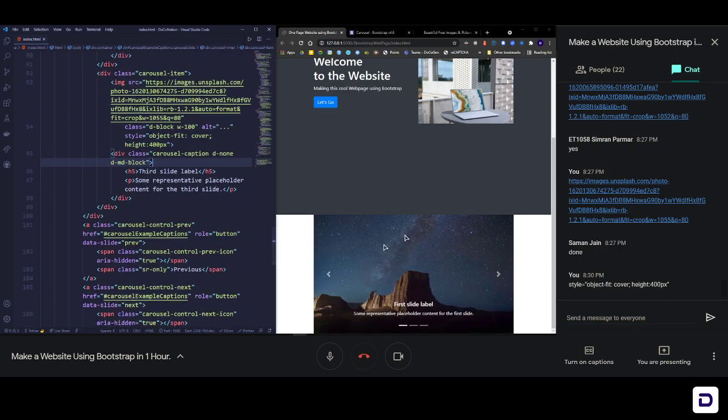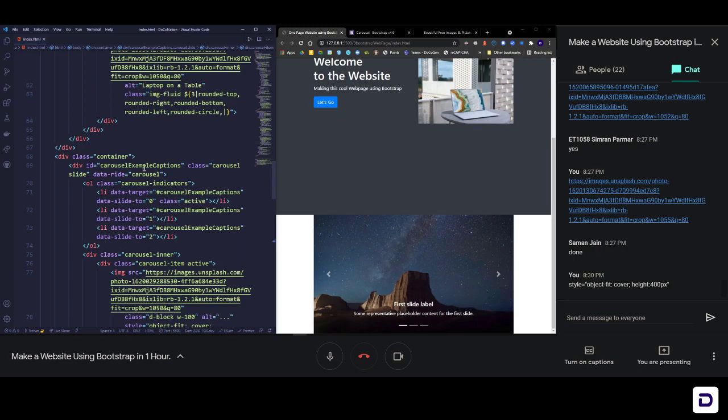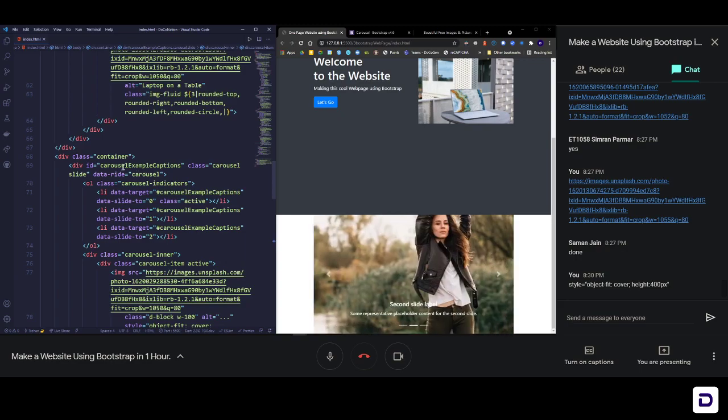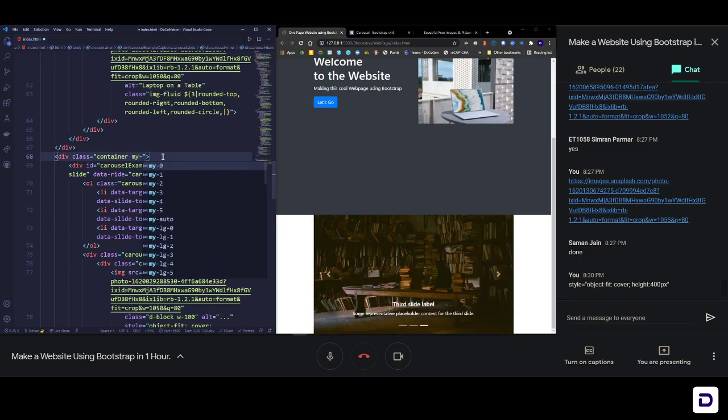So we have our carousel, but it is sticking to the section above, so let's remove that. For that, we need to add some margin so that there's some invisible space above the containers, okay? So beside this container, we are gonna write my, and let's make it 5.